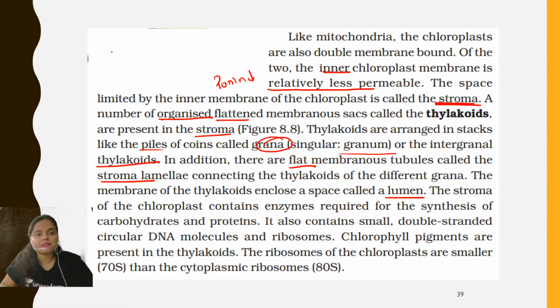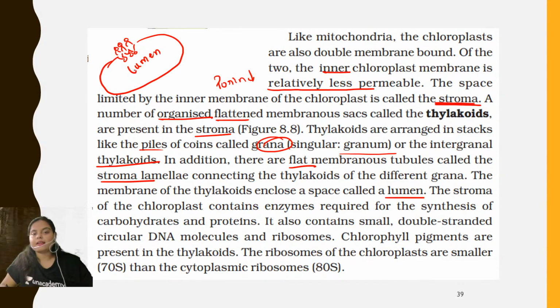For example, if this is the membrane of the thylakoid, so a bilayer membrane is present, and it will be present like this throughout. So this center space is the lumen of the thylakoid. This is what is mentioned here, that the membrane of the thylakoid encloses a space called lumen, and the stroma of the chloroplast contains enzymes required for the synthesis of carbohydrates and proteins. It also contains small double-stranded circular DNA molecules and ribosomes.